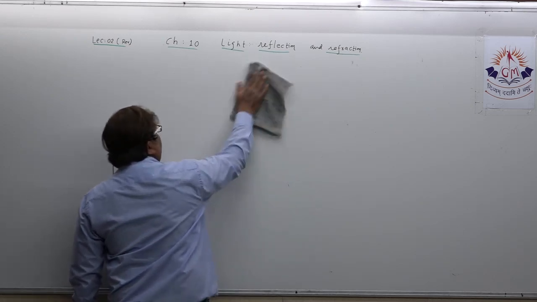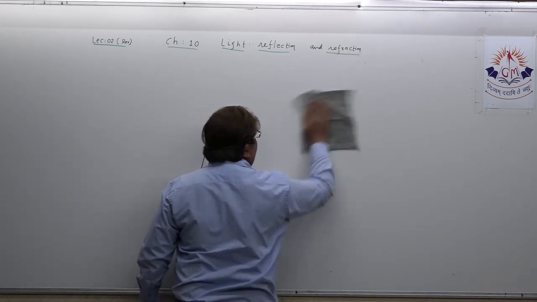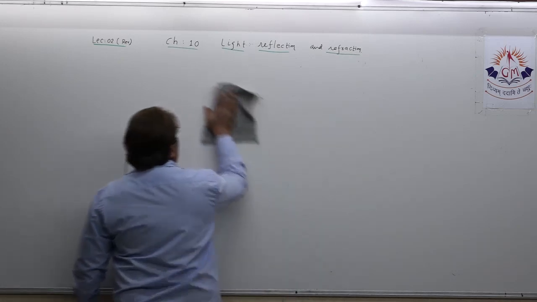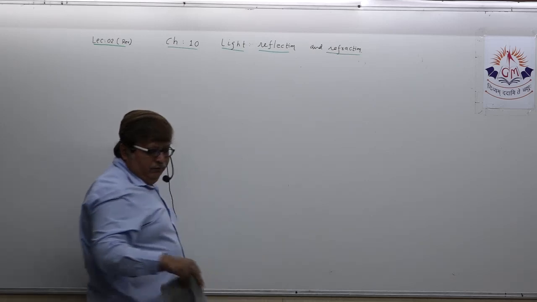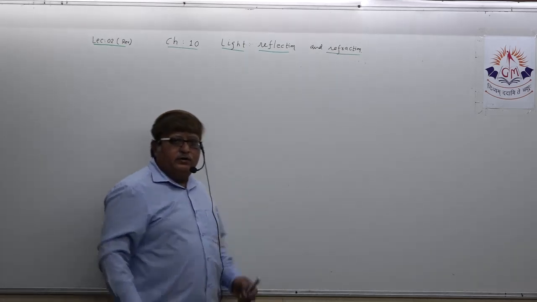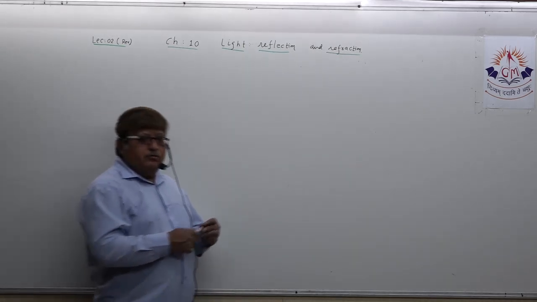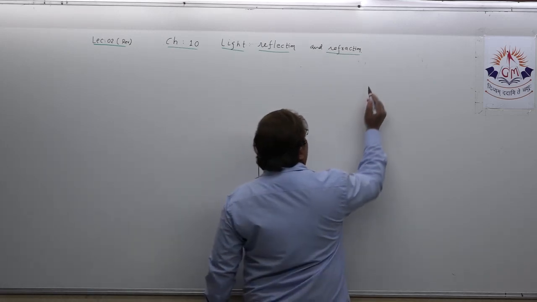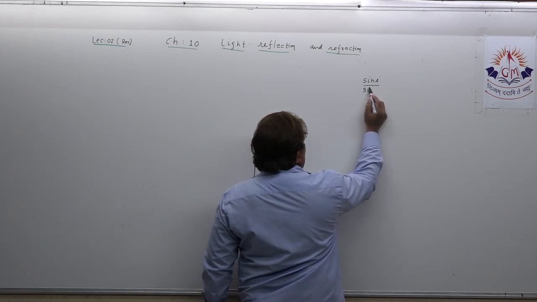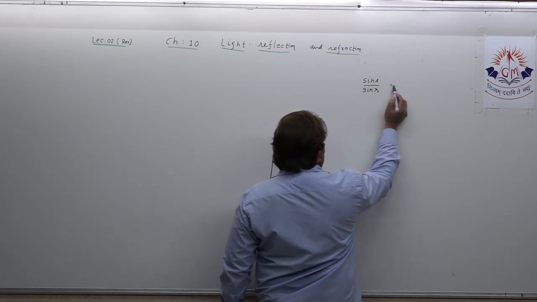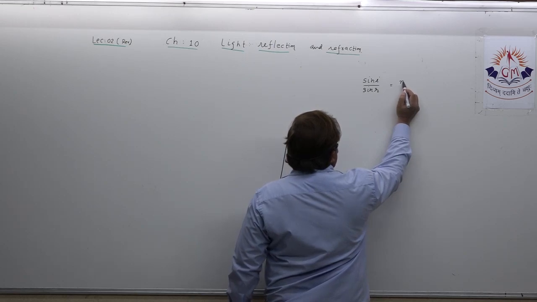But just now, in quick revision, as you all know, the topic of mirror and lens has been cancelled. So it may happen that the board targets numericals of this type. I am writing that formula and boxing it again. Sin i upon sin r equals, can you speak?